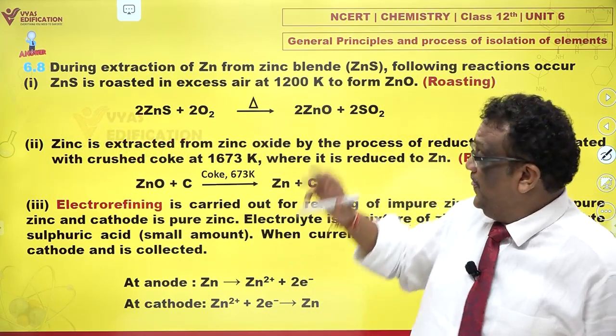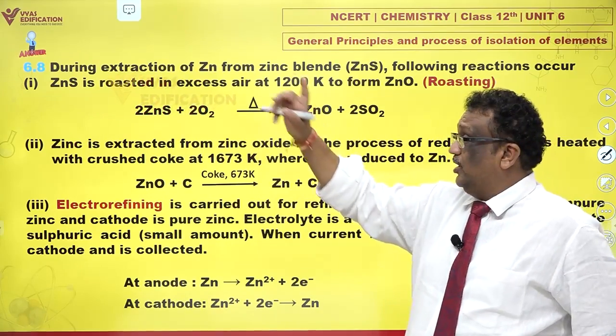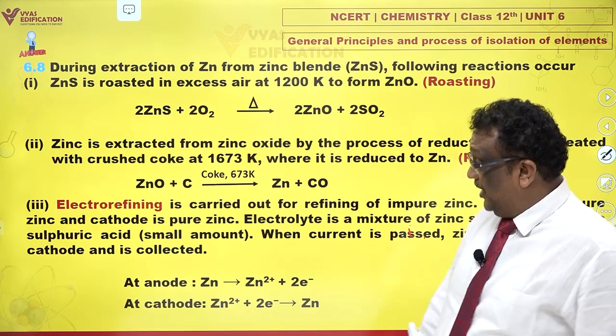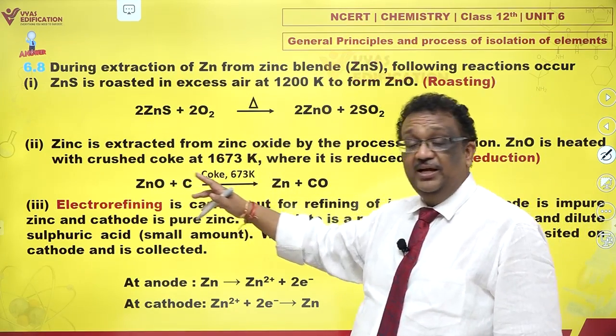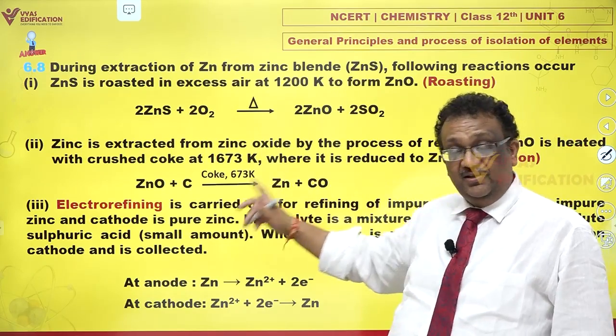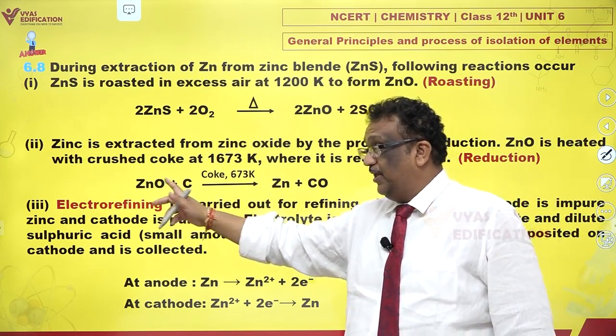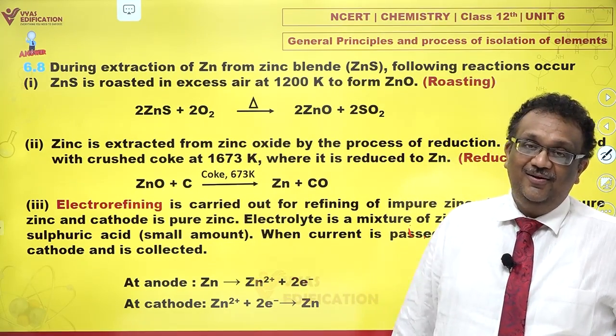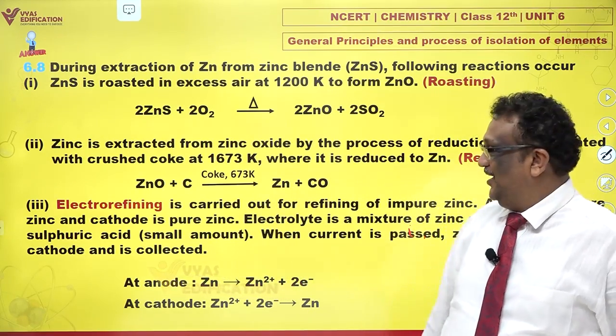That's a separate drama. The main agenda is to convert sulfide ore to oxide ore. Then this oxide ore is heated with carbon, coke. Once you heat this, carbon can reduce zinc oxide to zinc, and you get carbon monoxide. Wow, we get zinc.